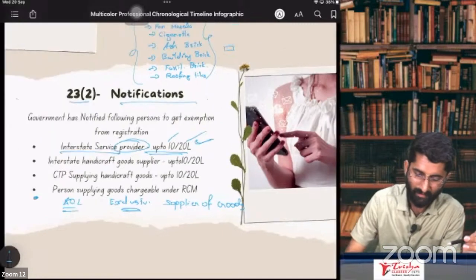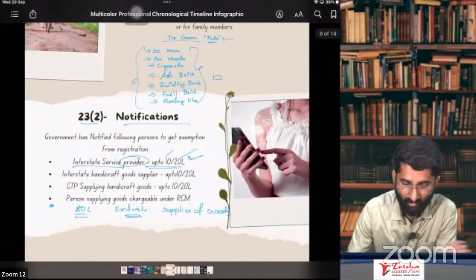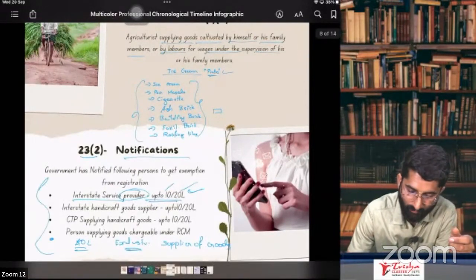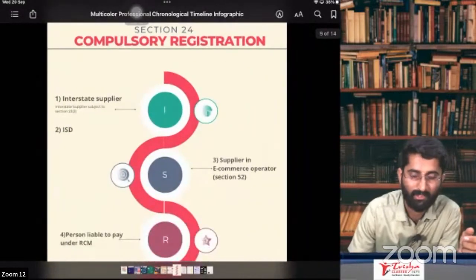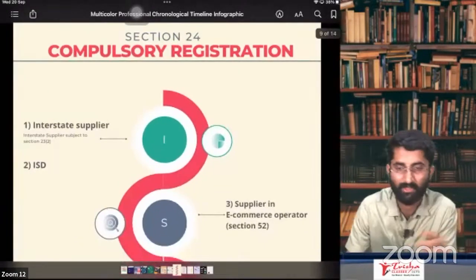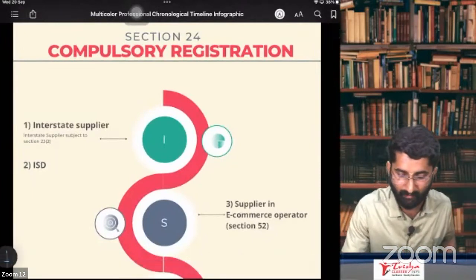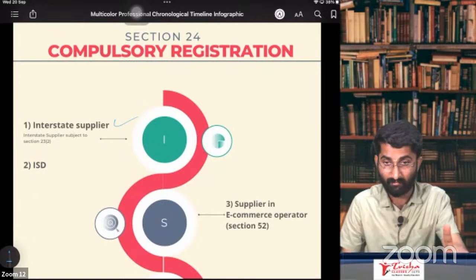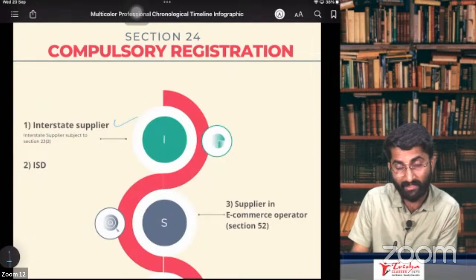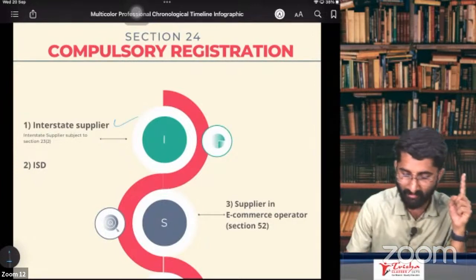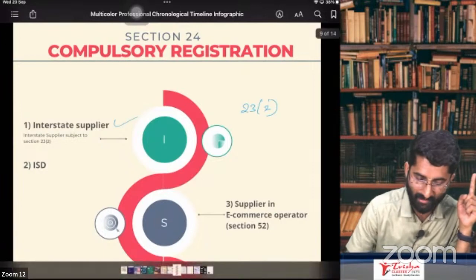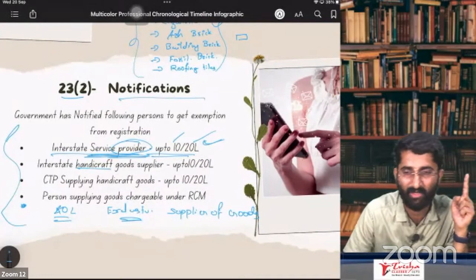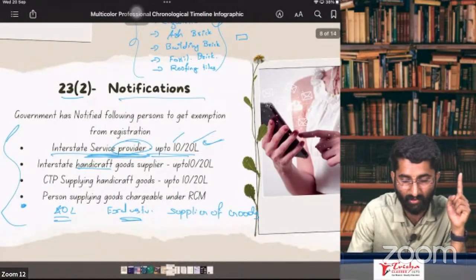So we will do one thing. We will discuss all these notifications with the help of section number 24. Section number 24, compulsory registration. Section number 24 is talking about compulsory registration. Who are required to take the compulsory registration? Simple sa baat hai. If you are interstate supplier of goods or services, you have to take compulsory registration. Are interstate supplier, even 1 rupee sales, you have to take compulsory registration. But section number 23, subsection 2, in the previous, we discussed, see, interstate supplier of services, you are not required to take the registration up to 20 lakhs or 10 lakhs.